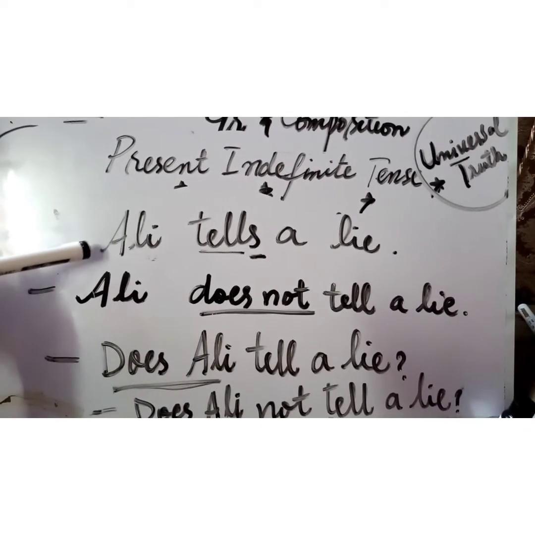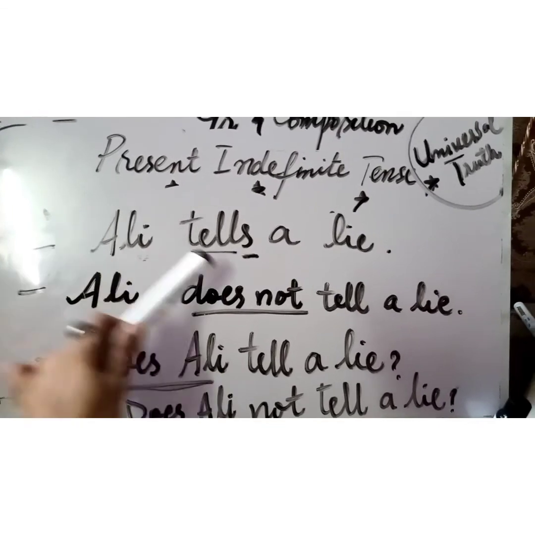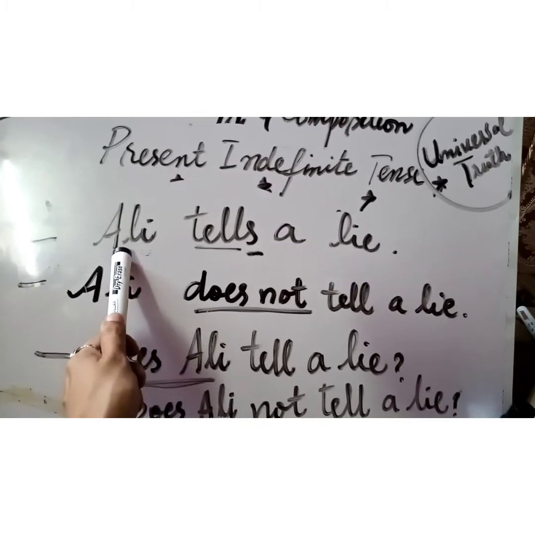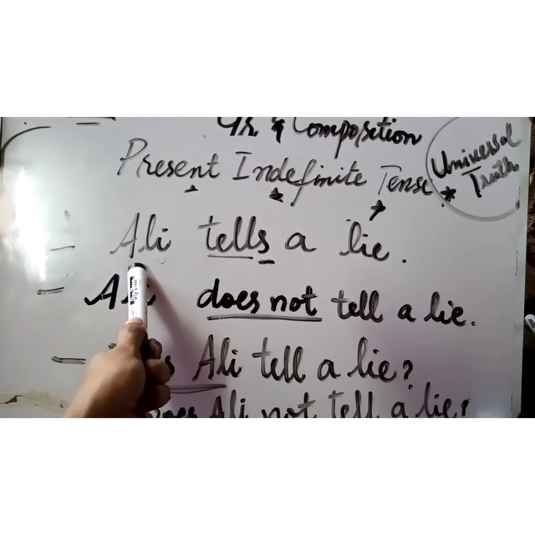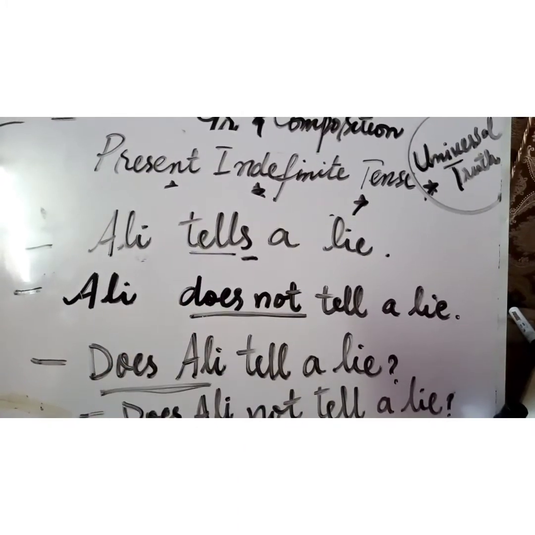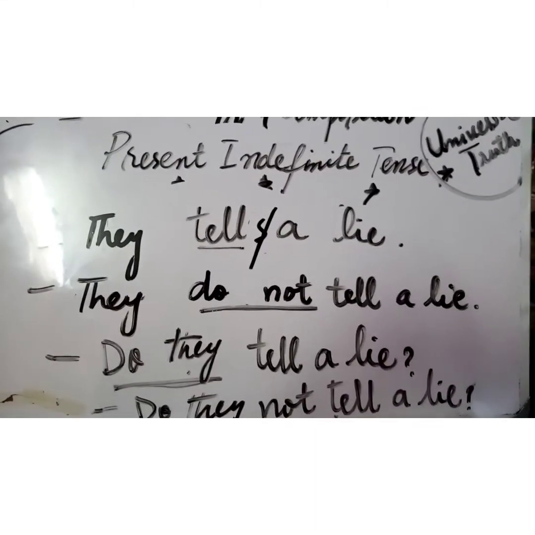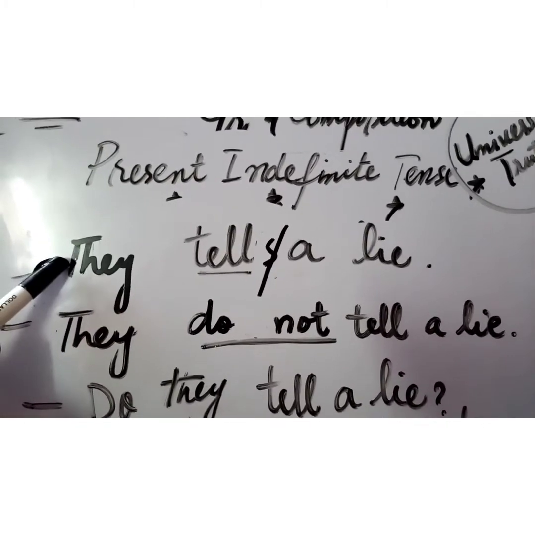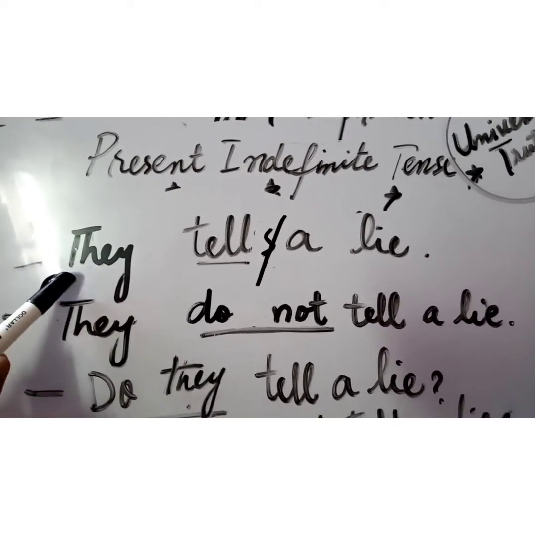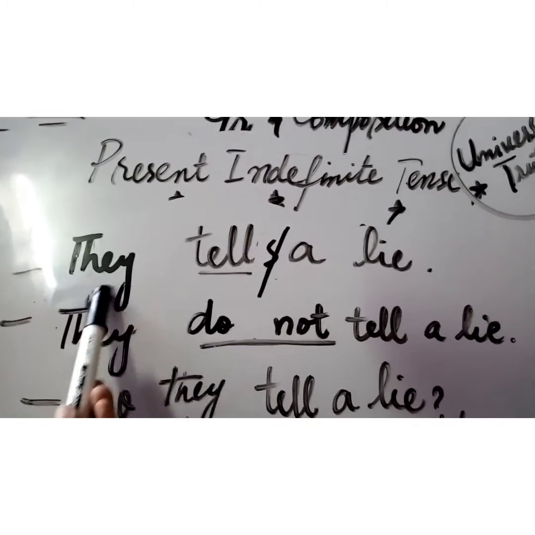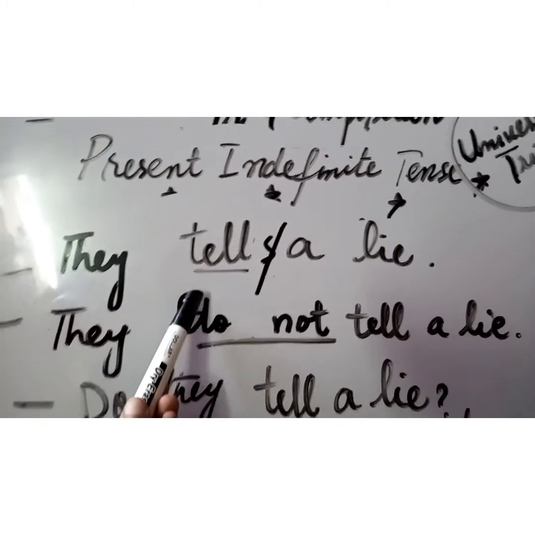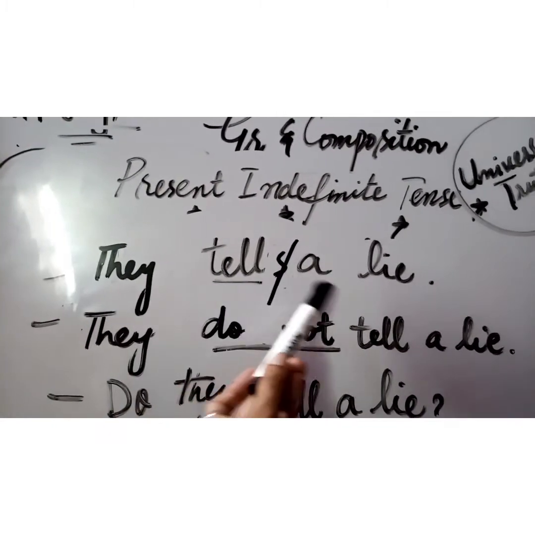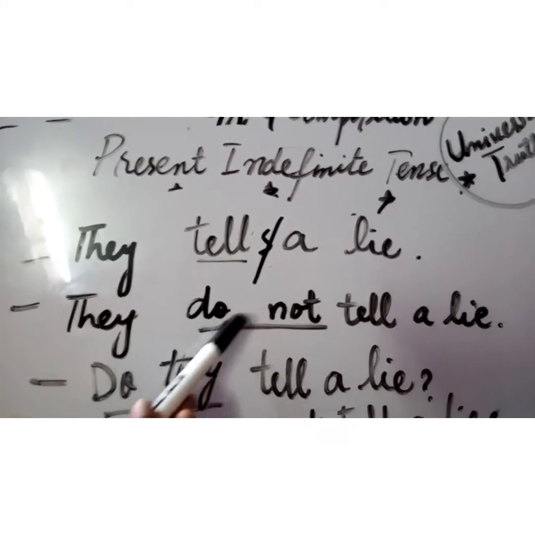Ali tells a lie. Ali is a singular person. That is why I have used s or es with the main verb. Now I'm going to show you, if I use plural pronouns here, how I will change the same sentence. Okay, see what I have done. I have changed Ali with they. They is a plural pronoun now. So, they tells a lie? No, it's wrong, because they is plural, so we can't add s or es with it. They tell a lie. They do not tell a lie.